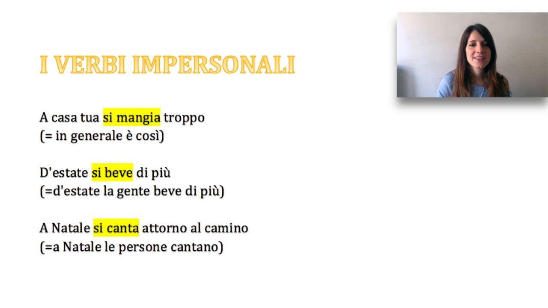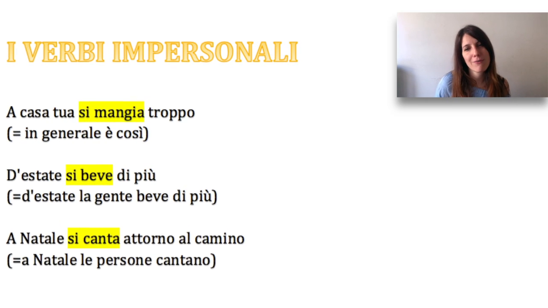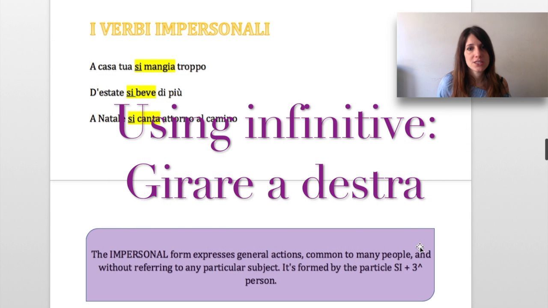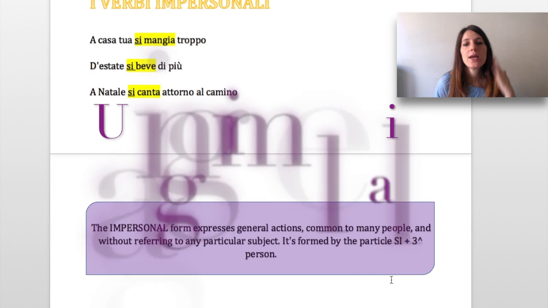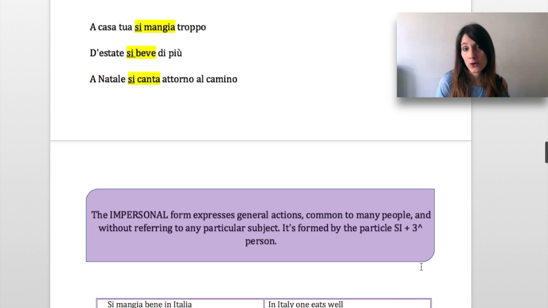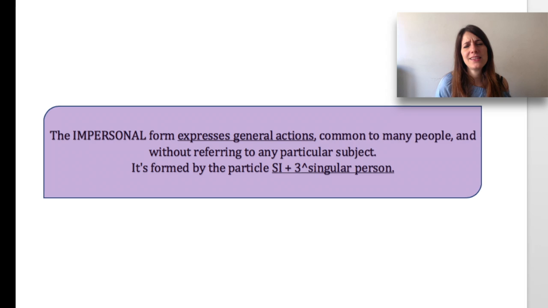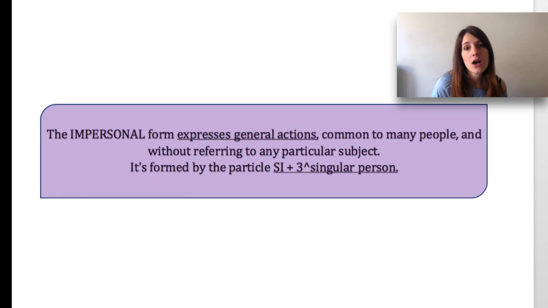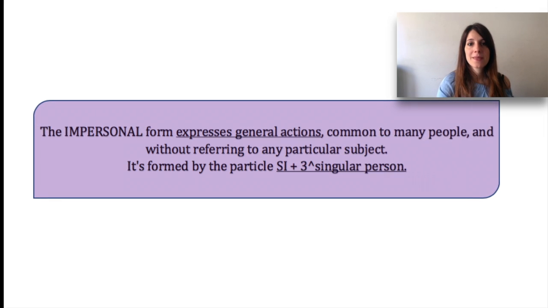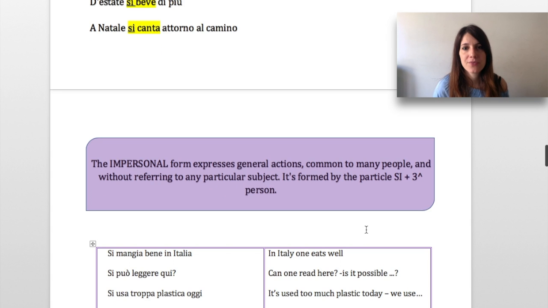Let's see. In the Italian language, when we speak in general, so formal and informal ways, or we give directions such as in the streets, for example, or for a recipe, we can use the infinitive or the imperative mood that you should know if you followed my course so far, but also we can use the impersonal form. As said, it expresses general actions common to many people and without referring to any particular subject. It's formed by the particle si plus third singular person.